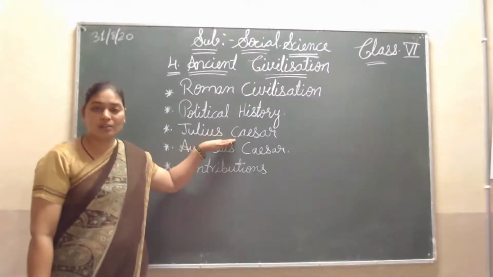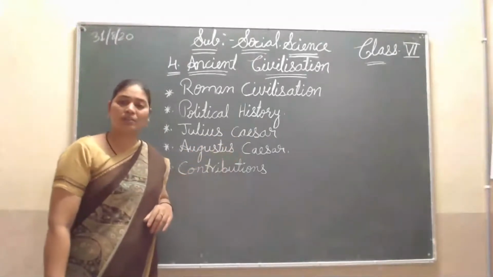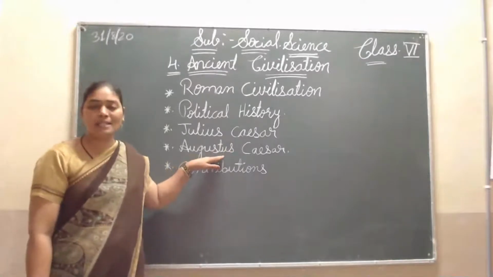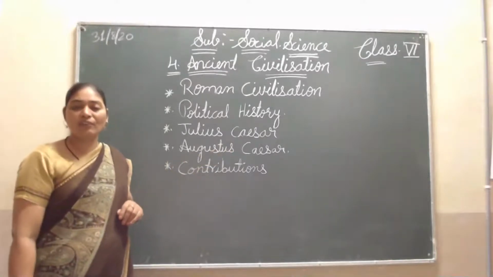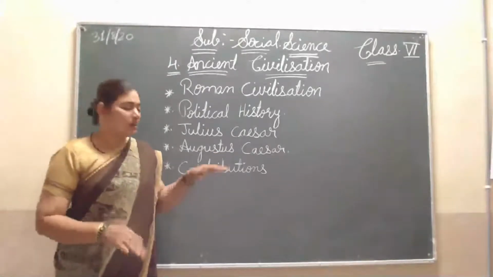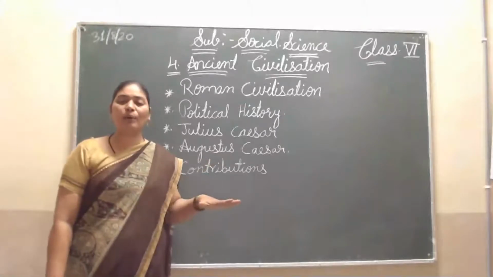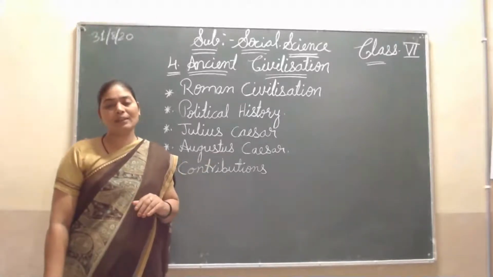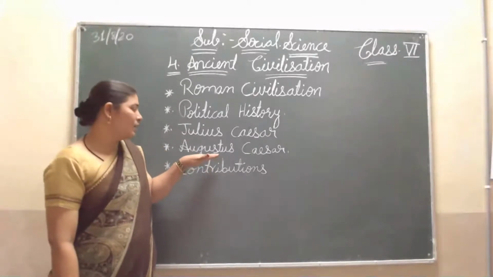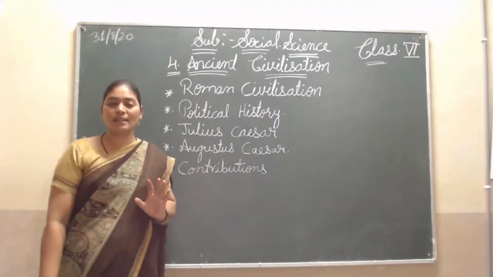He ruled nicely. He maintained. But here Augustus Caesar ruled very nicely. So that's why his period is called the Golden Age of the Roman Empire, and also Roman peace. Why? Because there was no crime, no problem, so all people lived happily and peacefully. That's why they call it Roman peace under Augustus Caesar's rule.